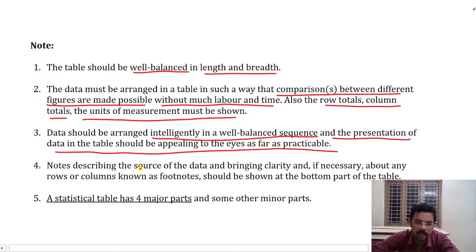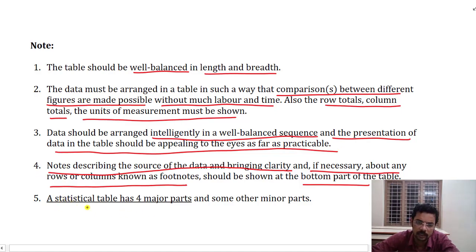Next, notes describing the source of the data should be presented in the footnotes, which may describe either rows or columns and should be provided at the bottom of the table. Here we provide footnotes, notes describing the source of data, which bring clarity to the table. If necessary, notes about any rows or columns are known as footnotes, and they should be presented at the bottom of the table that we have described earlier.